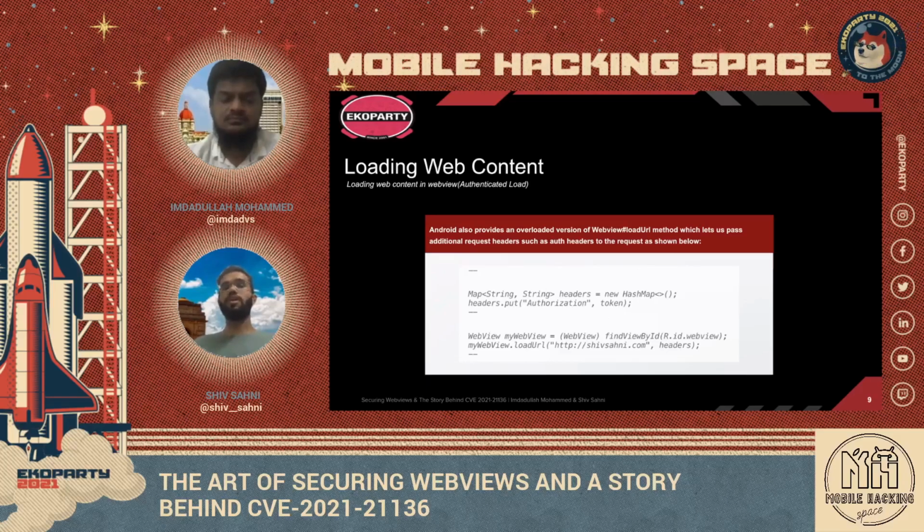Obviously, this will be only available if we pass the required auth data to the backend. Else, backend would reject the request and won't entertain the request. So, in those scenarios wherein we would need to load authenticated content, we have an overloaded version of the load URL API, wherein apart from providing the URL, we pass a map which has key value pairs.